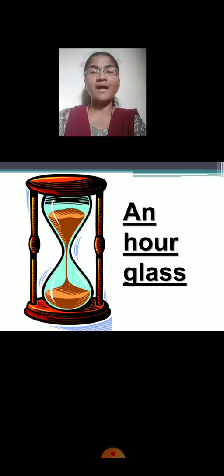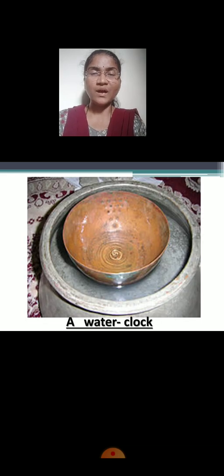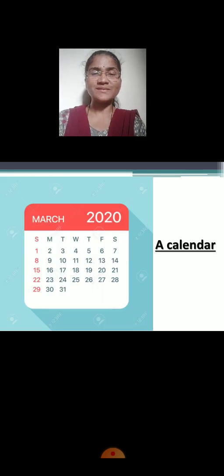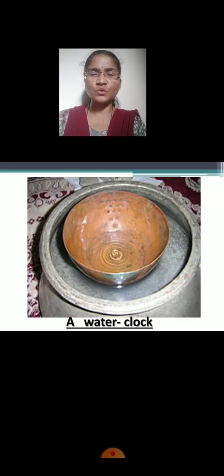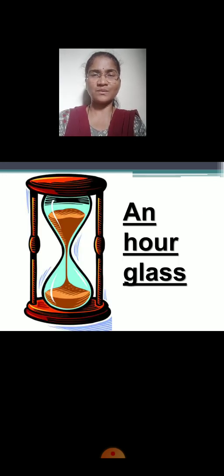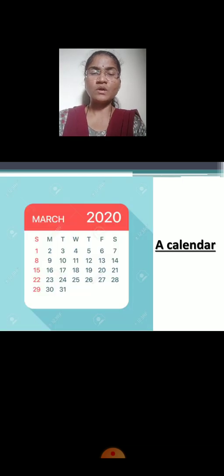See, this is an hourglass. This is a water clock. This everyone knows, a calendar. This also everyone knows, a clock. Okay, so these two you all know, a clock and a calendar, but these two things are new for you. These two instruments are new for you, a water clock and an hourglass. Okay, yes. So these are the instruments we use for measuring time.